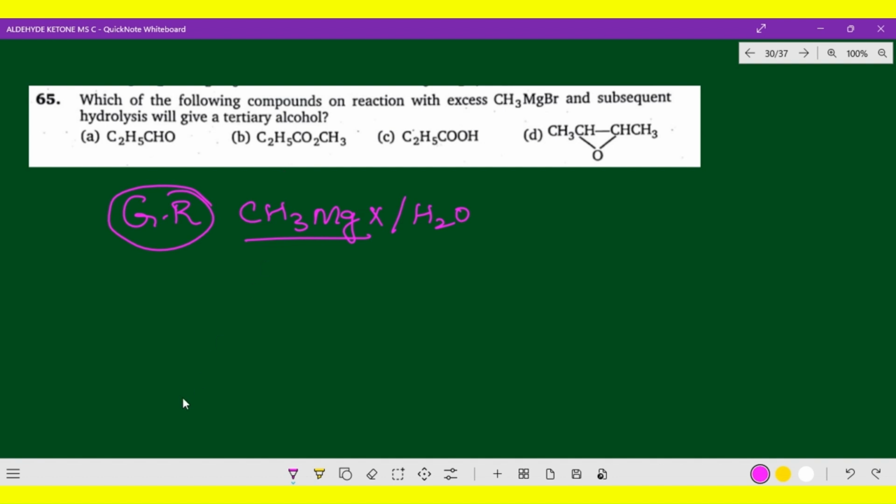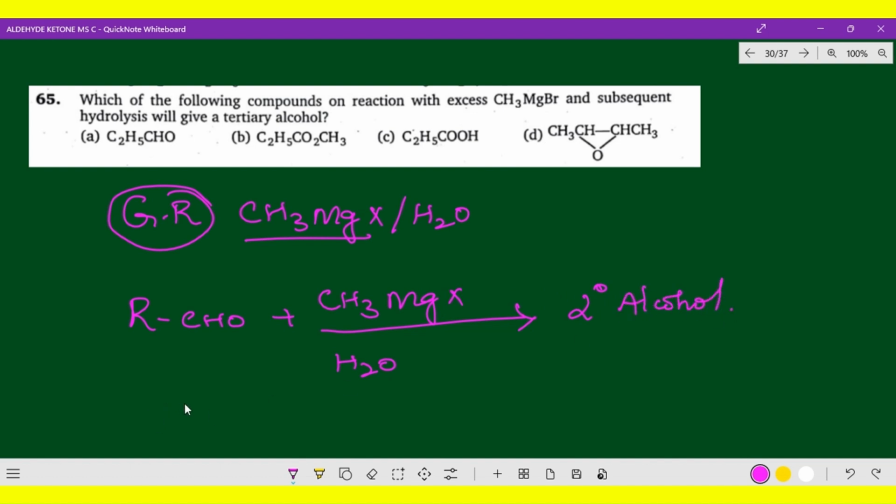Very simple. Generally the aldehyde group, CHO, can combine with the CH3 of CH3MgX. This is the general idea. This is a very simple way to bring the answer. The Grignard reagent is very interesting and it's easy to bring that answer. So an aldehyde generally combined with Grignard reagent gives a secondary alcohol.